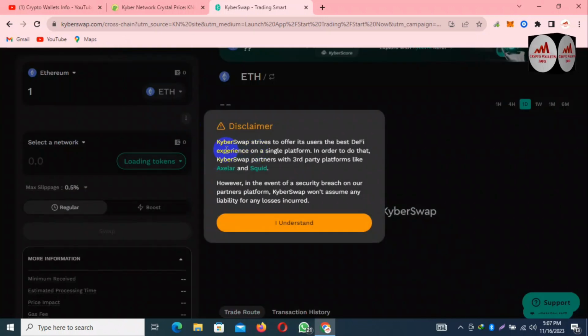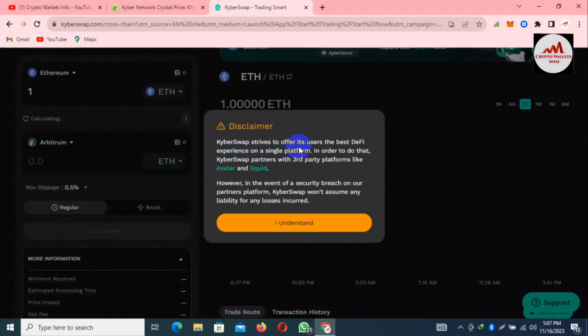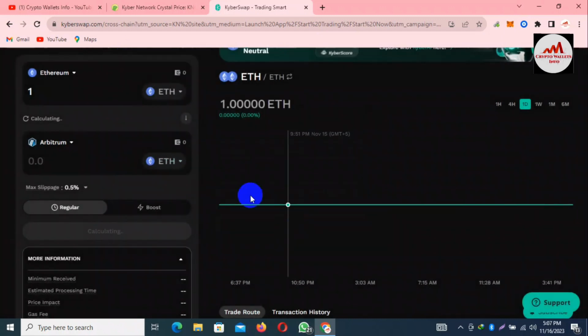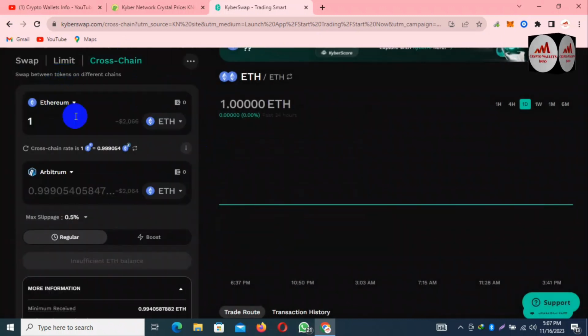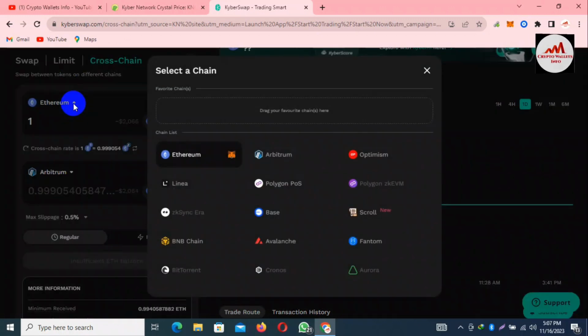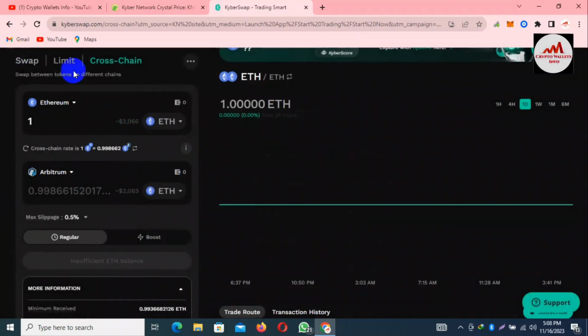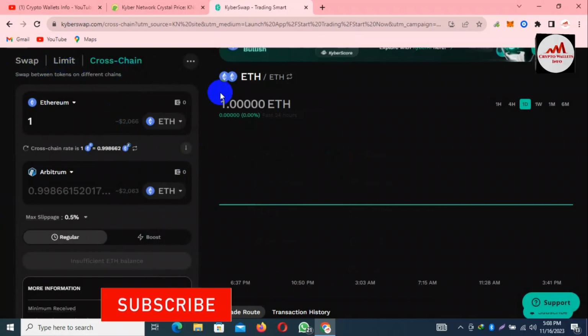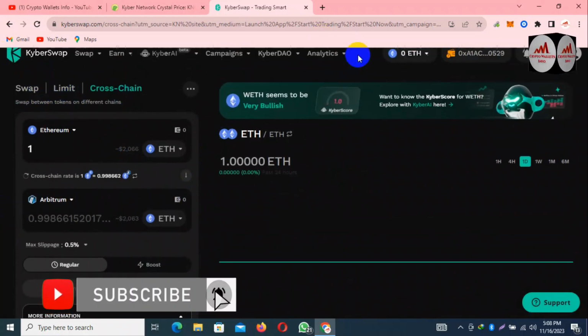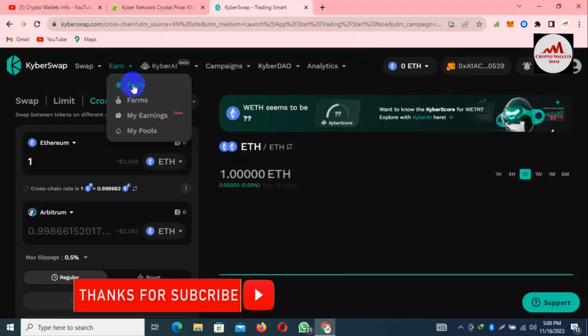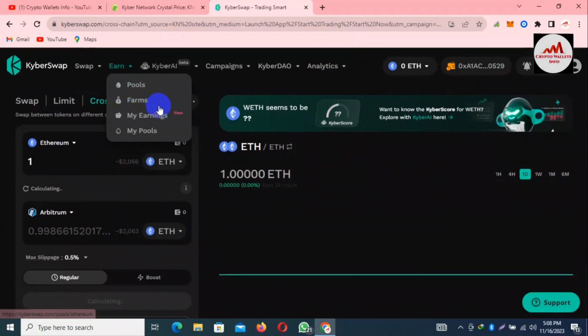Simply click on it and you must read the disclaimer. Okay, I understand. Then you can see cross chain is available, Ethereum, and many exchange chains are available here. You can also use other chains like Polygon, Base or BNB. So you can use three options from this portion: swap, limit, and cross chain. You can also earn massive earnings from the earning pools, and you can also search yourself about this DAO application.